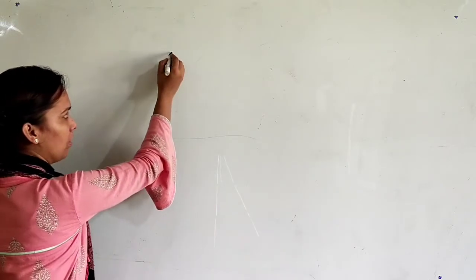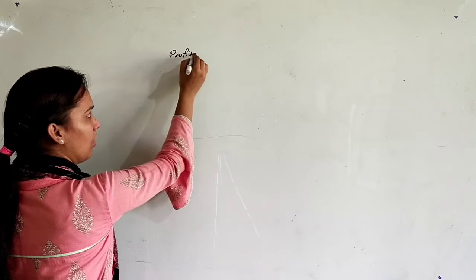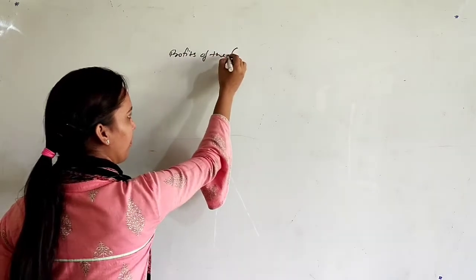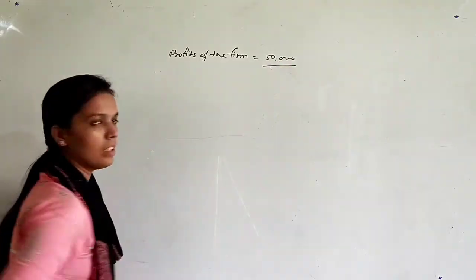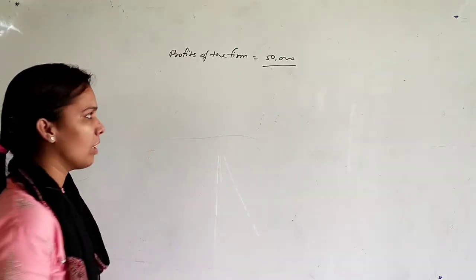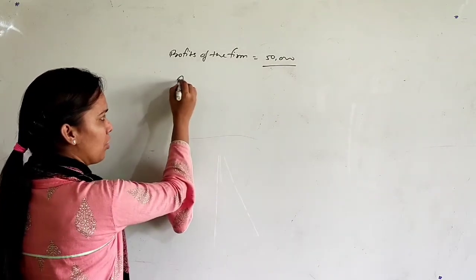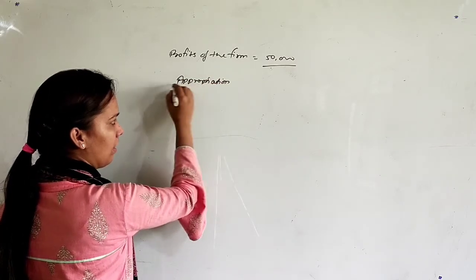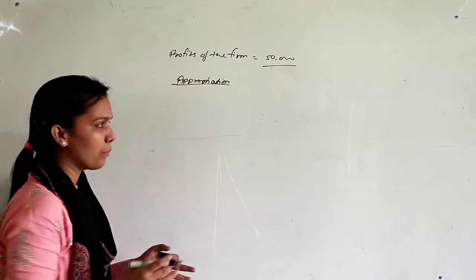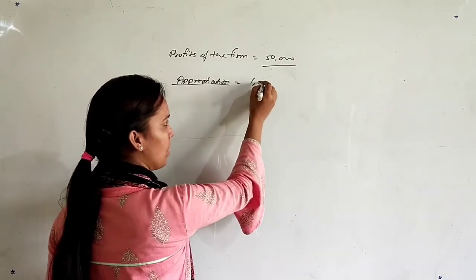Let's take an example that the profits of the firm are rupees 50,000. These are the profits of the firm, only 50,000, but the appropriations, meaning interest on capital, salary, these all are included in appropriation, are of rupees 1 lakh.